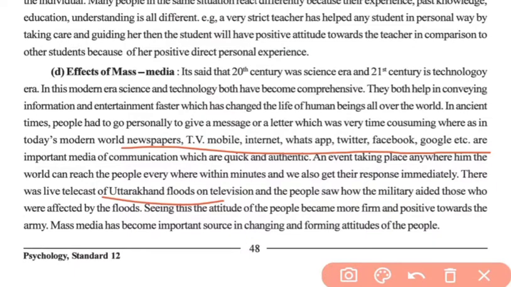In this way, mass media influences the formation of attitude. The information that we gain through mass media helps in developing our attitude. So this was the last factor that influences the formation of attitude.